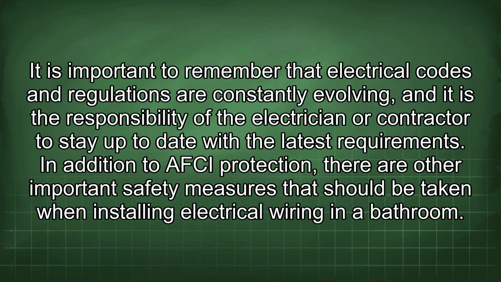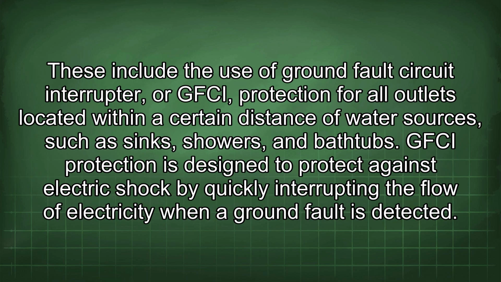In addition to AFCI protection, there are other important safety measures that should be taken when installing electrical wiring in a bathroom. These include the use of ground fault circuit interrupter, or GFCI, protection for all outlets located within a certain distance of water sources, such as sinks, showers, and bathtubs. GFCI protection is designed to protect against electric shock by quickly interrupting the flow of electricity when a ground fault is detected.